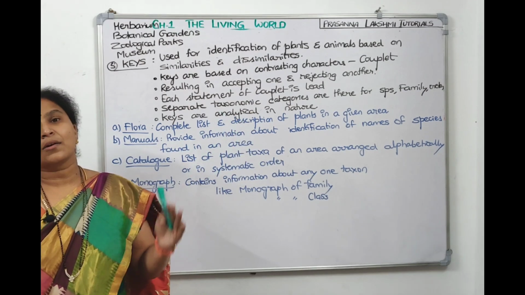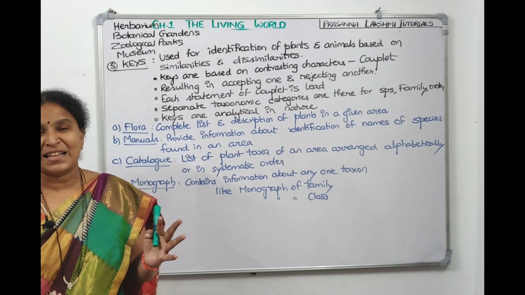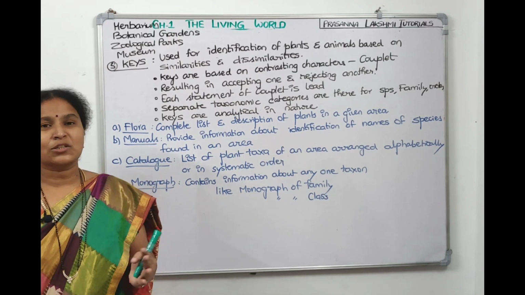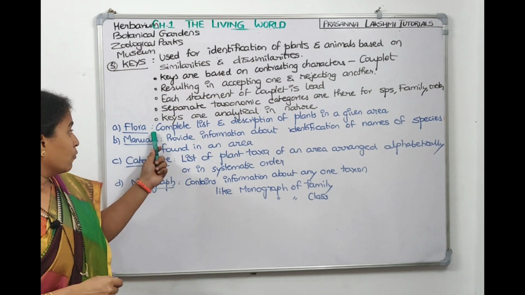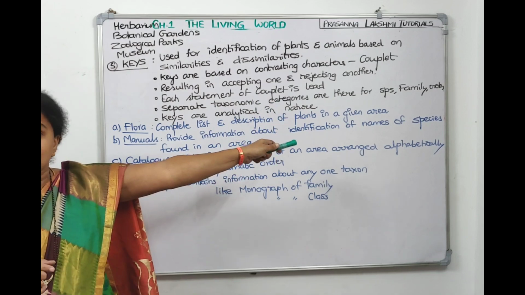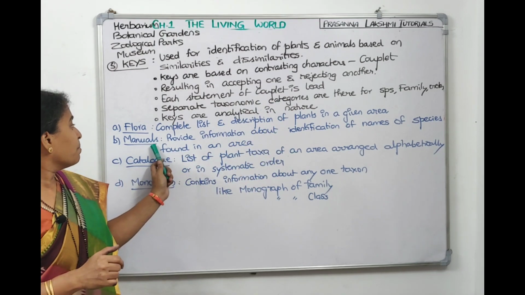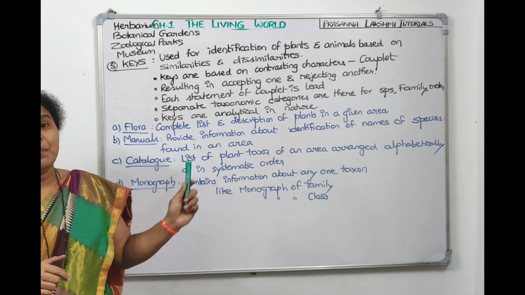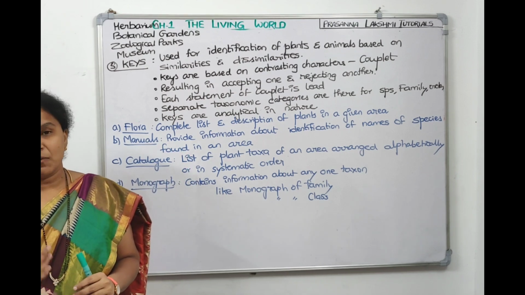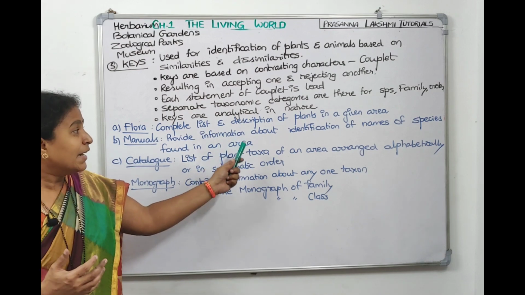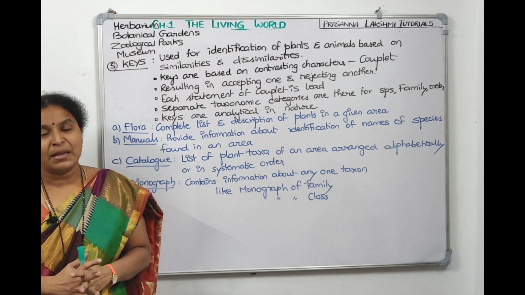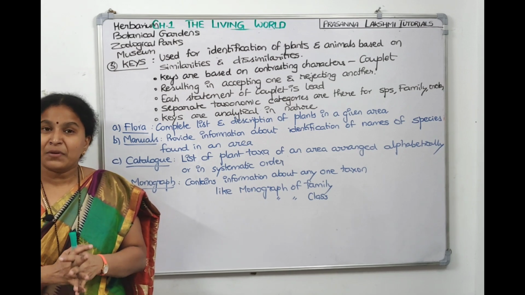Now in a particular hill called Tirumala hill, which type of plants are there? If we write a book on all the plants which are available in that hill, it's called the flora of that particular area. So flora gives a complete list and description of the plants in a given area. Next one is manual. Manual will help us to identify, like a physics manual or chemistry lab manual will tell. Manual will help us to identify the names of species in a given area. So if a manual is already there for that area, we can identify which plants are there.